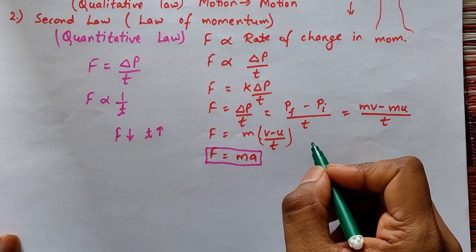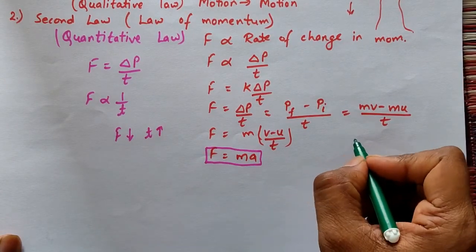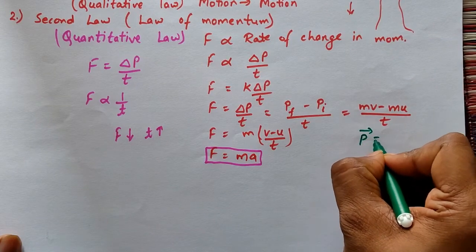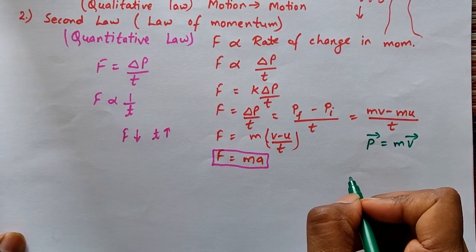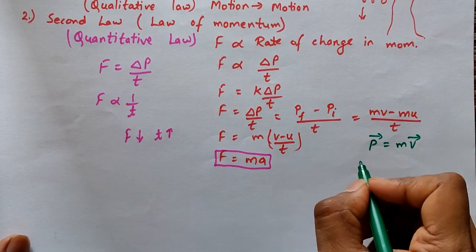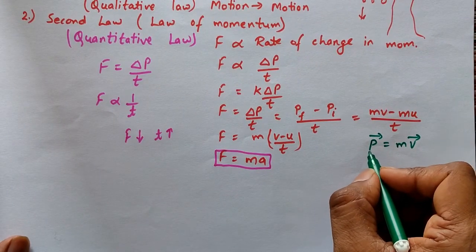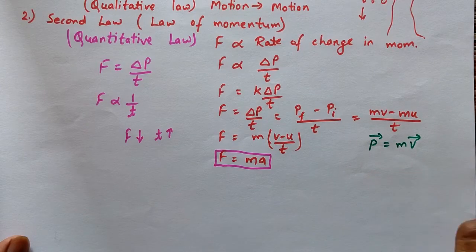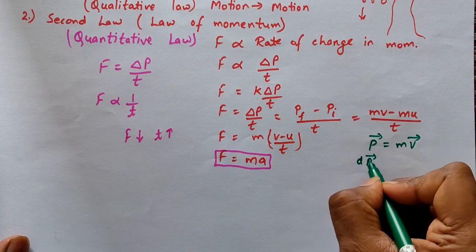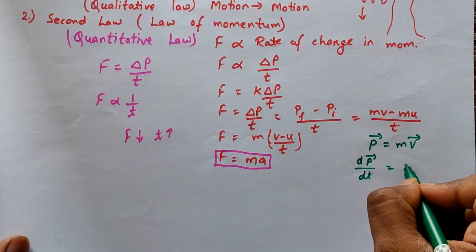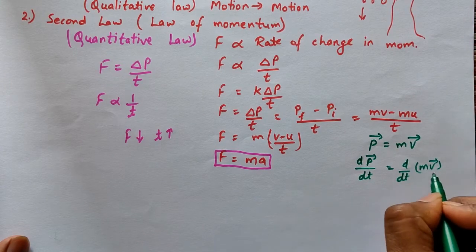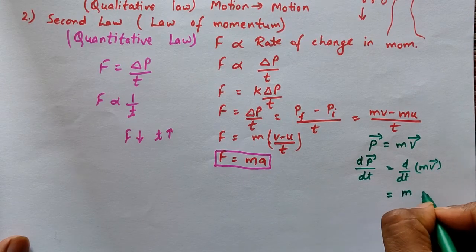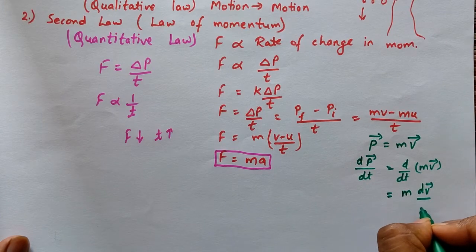We can also derive F = ma in this manner: P vector is equal to mv vector, where P is the momentum and v is the velocity of the particle. And if we differentiate both sides, it will be dP/dt equal to the differentiation of mv. m is constant, so it can be taken out, and it will be m times dv/dt.